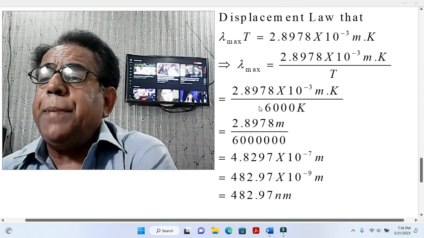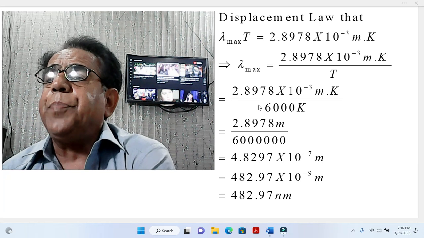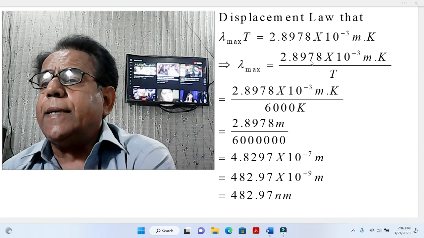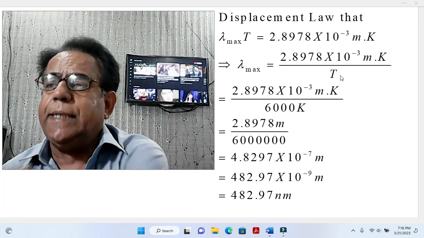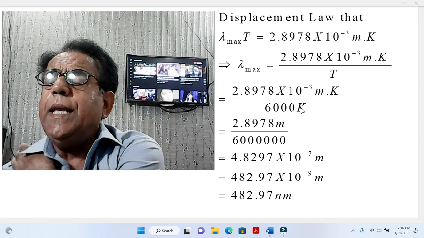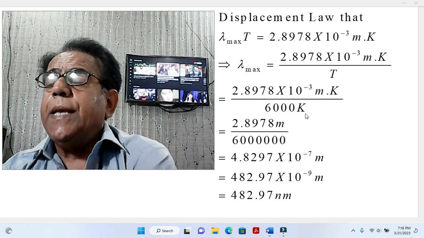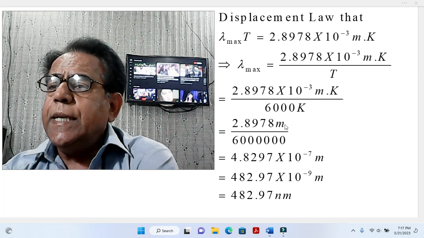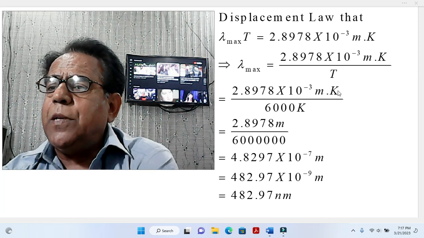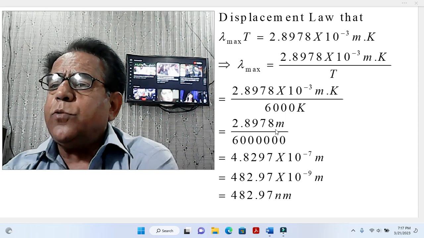Anyhow, lambda max, the maximum or peak wavelength, is equal to 2.8978 into 10 raised to the power minus 3 meter Kelvin divided by T, temperature T. In the next step, we are just using the value of T, which is 6000 Kelvin. Kelvin will be cancelled out with Kelvin and we will be left with meter, wavelength in meter.